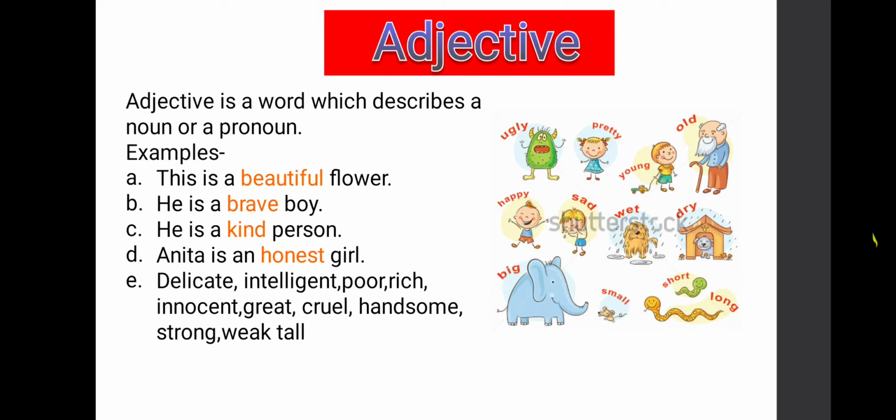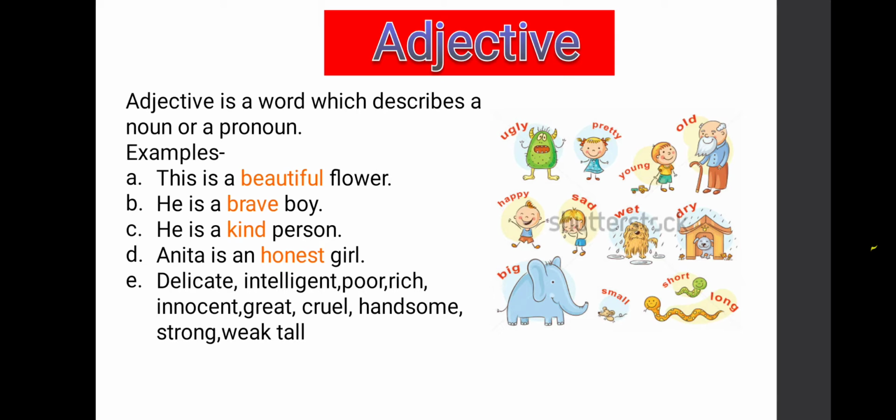Now, let us move to the next example. He is a kind person. He is a pronoun. Person is a noun. How is that person here? Kind. How is the quality of that person? Kind. So, kind will become an adjective because it is describing that person, that he is a kind person.